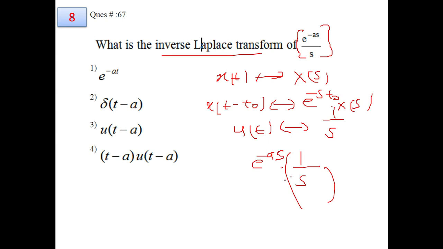So from applying the inverse Laplace transform property, the inverse Laplace of 1 by s is written as u of t, and inverse Laplace of the entire term by shifting towards right. So the answer of this will be option number 3. This will be the answer, u of t e to the power minus as divided by s. This is not correct. So option 3 is the correct answer.